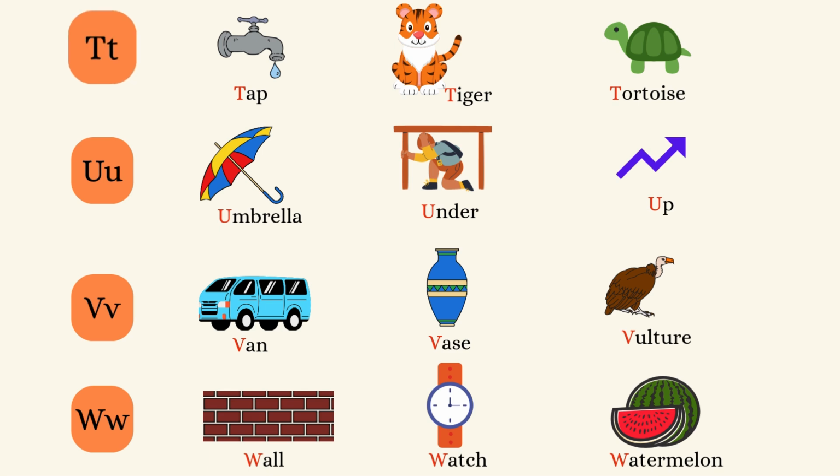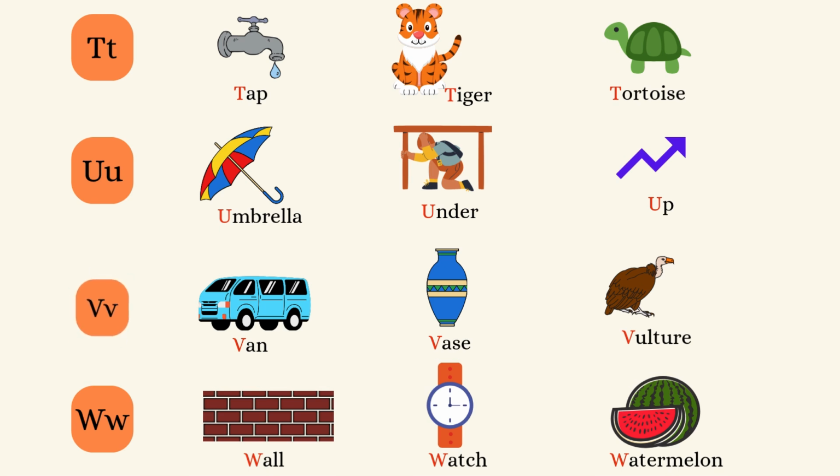The sound of T is T. Tap, tiger, tortoise. The sound of U is U. Umbrella, under, up. The sound of V is V.